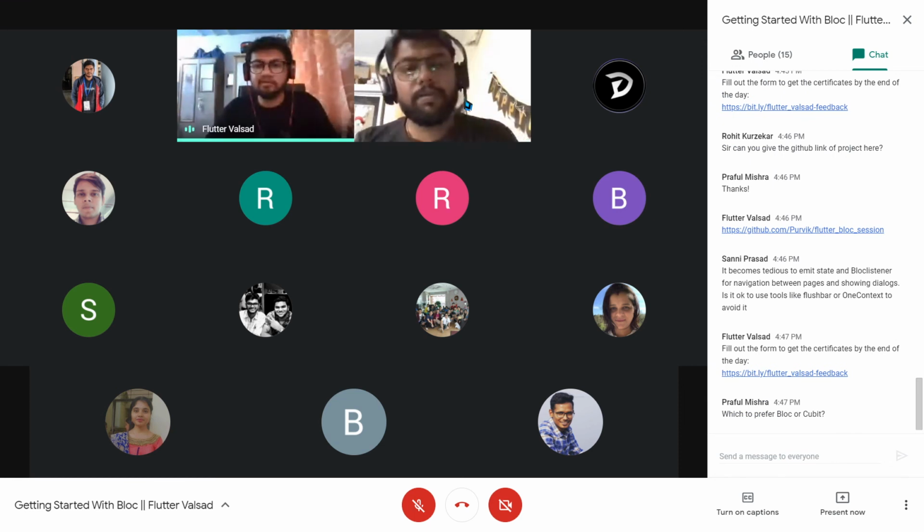Okay, so we have two questions now. Sunnybai is asking, it becomes tedious to emit state and use a bloc listener for navigation between pages and showing dialogues. So is it okay to use tools like Flushbar or OneContext to avoid it?